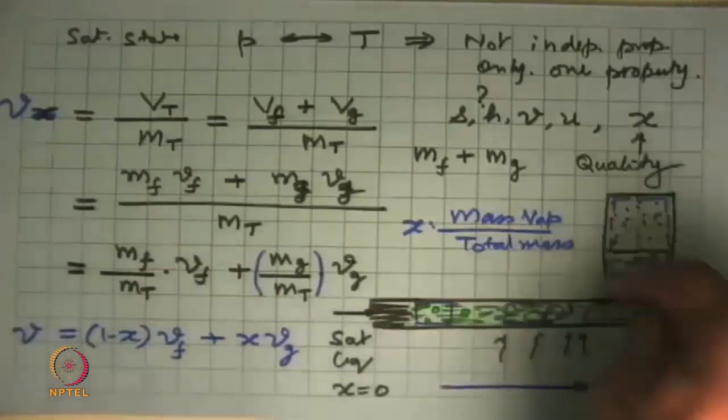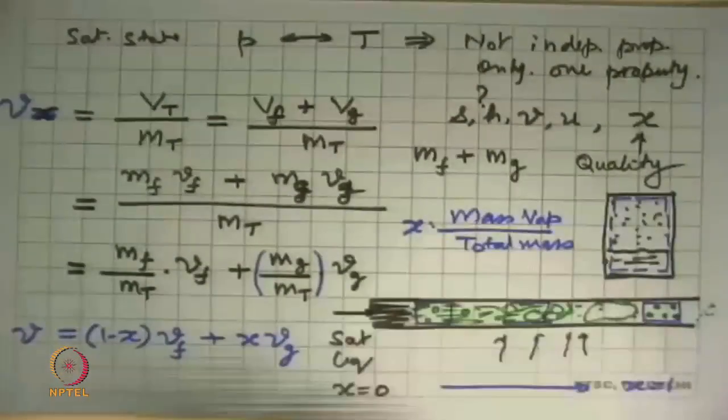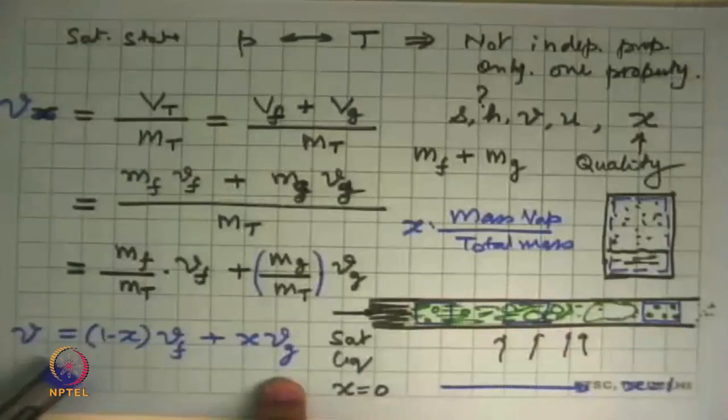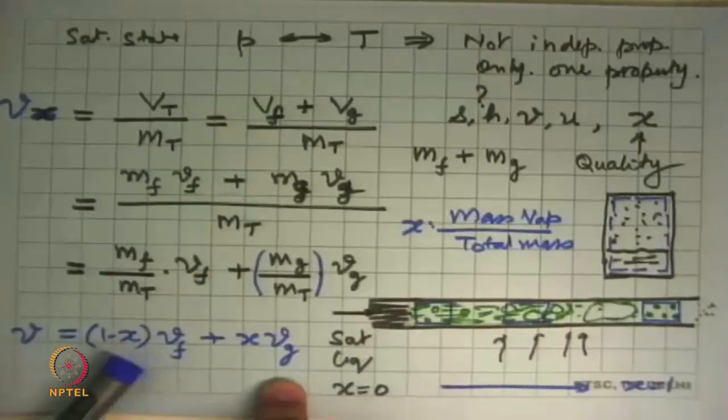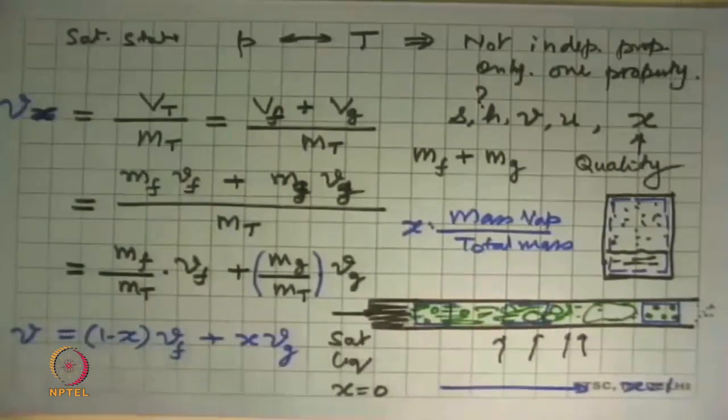So the specific volume of this mixture, or this mixture, or this mixture can be calculated by a relation where we know the dryness fraction and we know the specific volumes of the two phases.